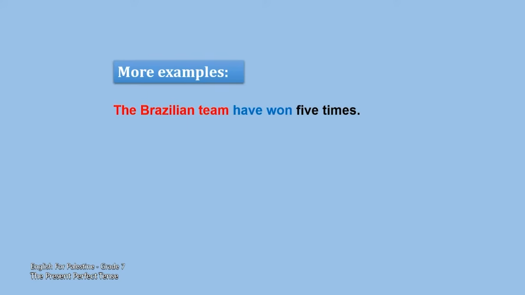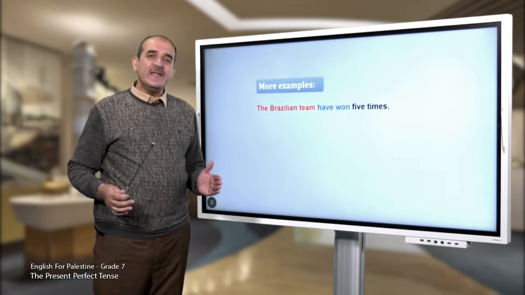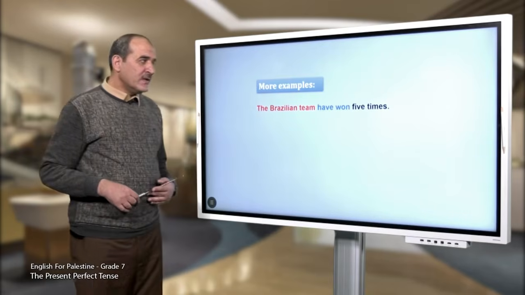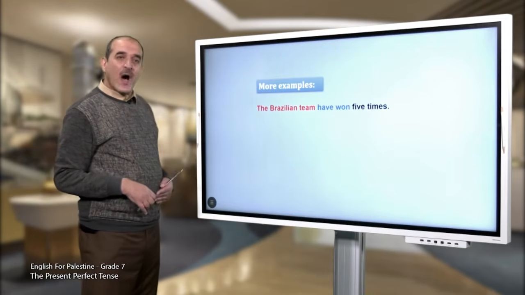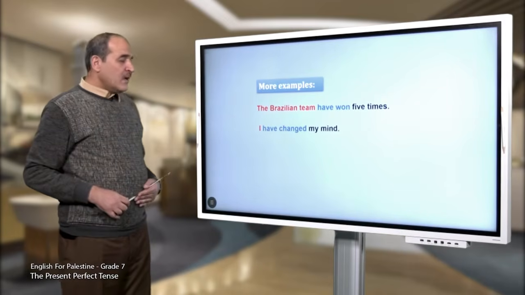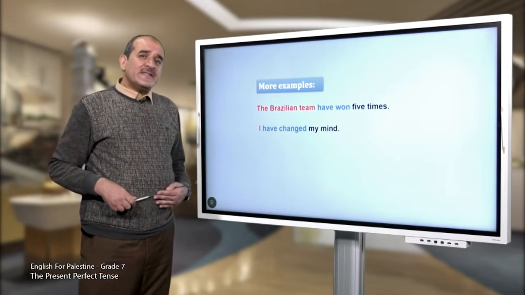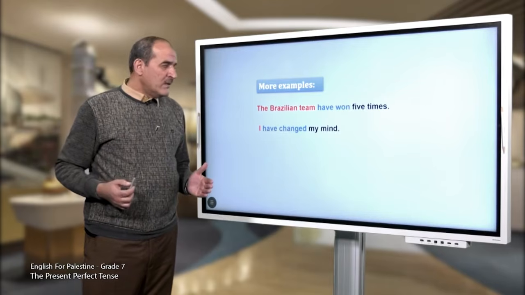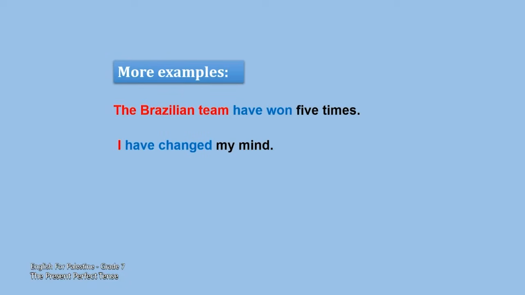The Brazilian team have won 5 times. All of us know that the Brazilian team is an excellent team. So the team have won 5 times. Another example: I decided to buy a car, but now I have changed my mind.